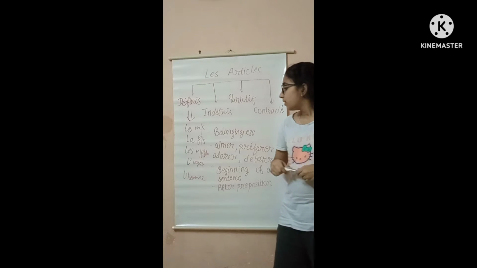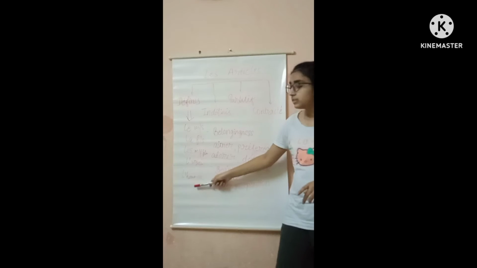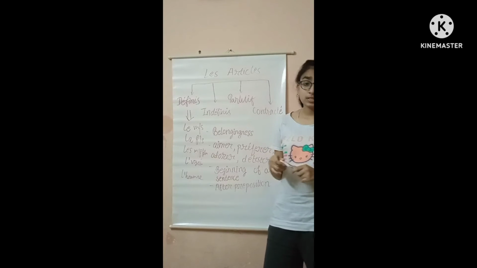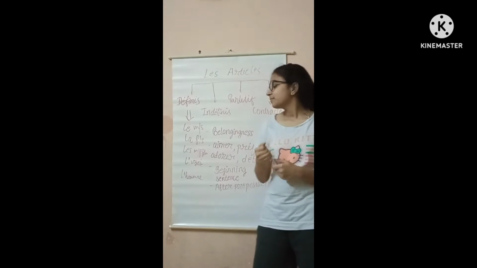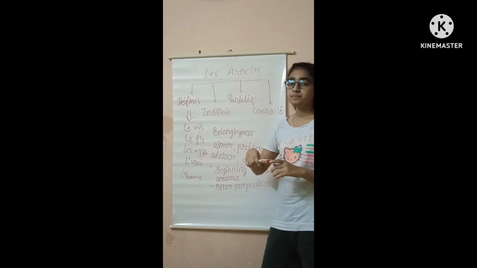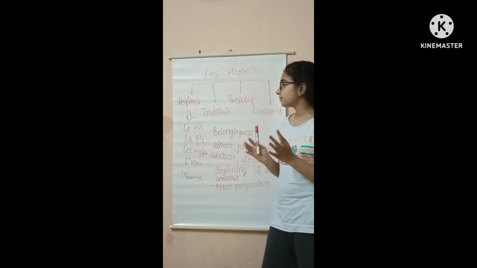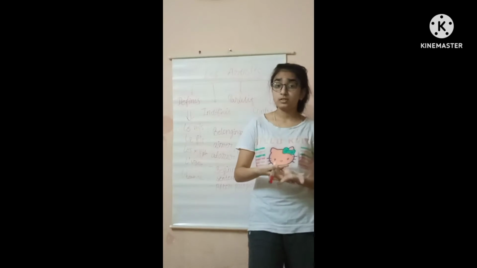For example, l'homme, the man. In French, H is also considered a vowel. Therefore I have used the definite article with an apostrophe. So let's go further and study when they are used.